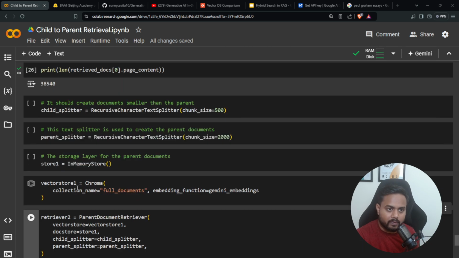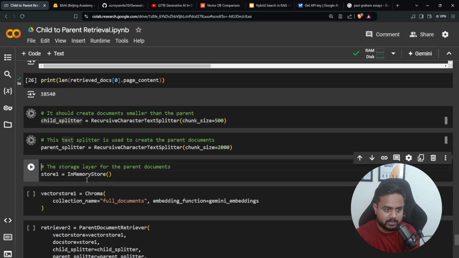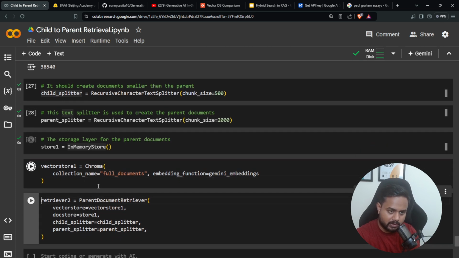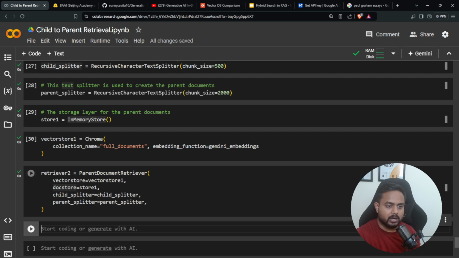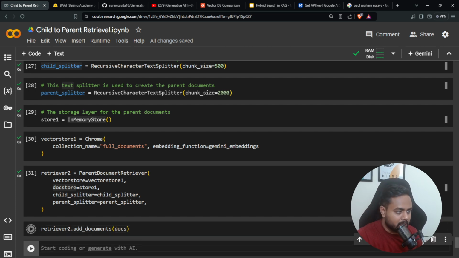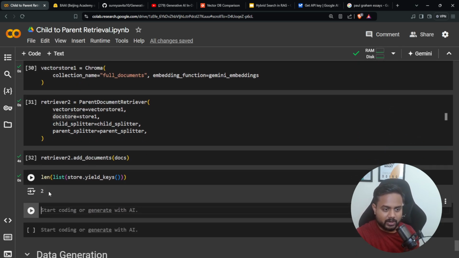So now let's do one thing. Let's try to execute it one more time. Here is my child splitter, here's my parent splitter, here's my store one, here's my vector store one, and here is my retriever 2. Now I can add my data inside this retriever 2 one more time, and this time we'll find that we don't have two documents. We'll have more than that. If I check the keys now, in total how many keys will I get? Let's see.